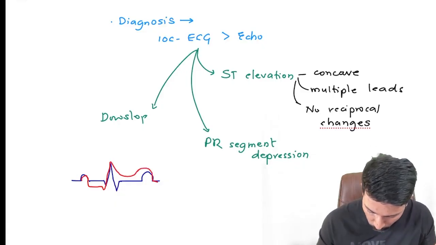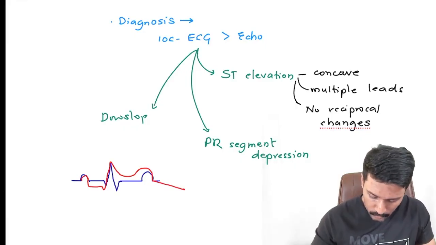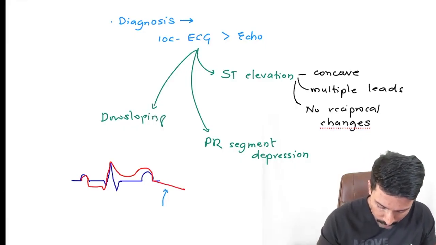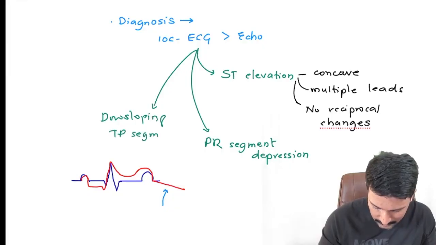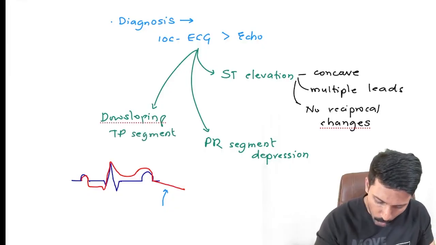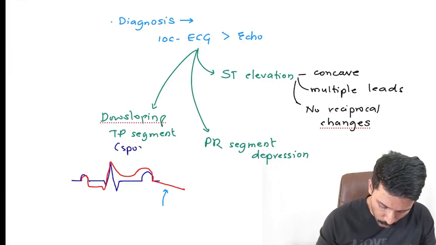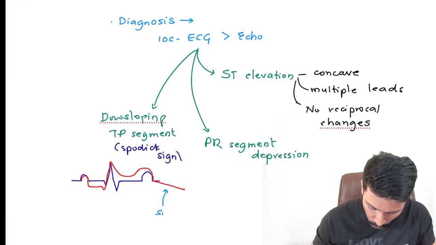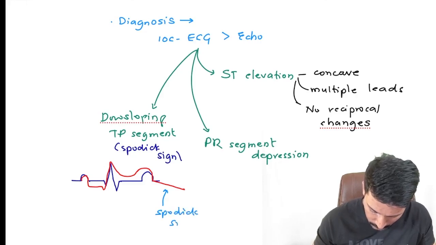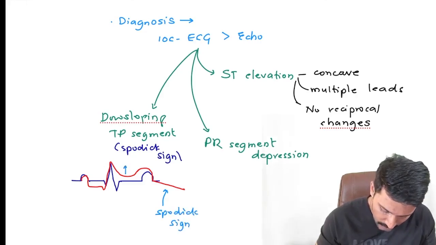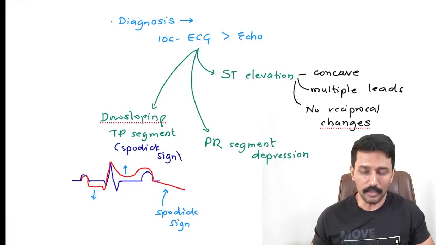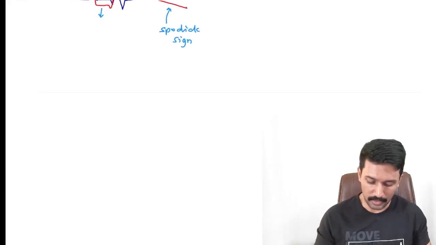So TP segment from here starts going down. This down sloping TP segment is what we call as Spodick sign. So you will get down sloping TP segment, and we call it as Spodick sign. This is Spodick sign. This is concave ST elevation, and this is PR depression. All the findings we are going to get in acute pericarditis. So once you get these findings, you know that it is a case of acute pericarditis.